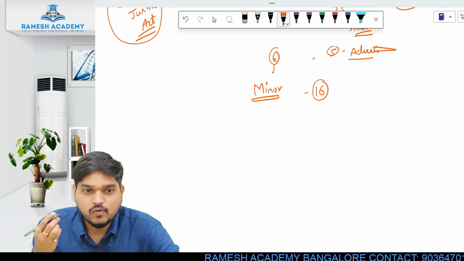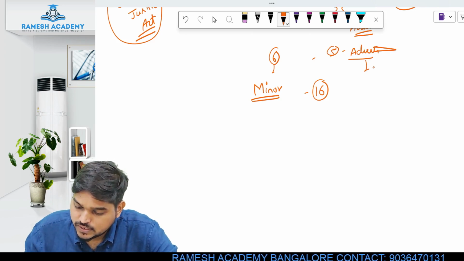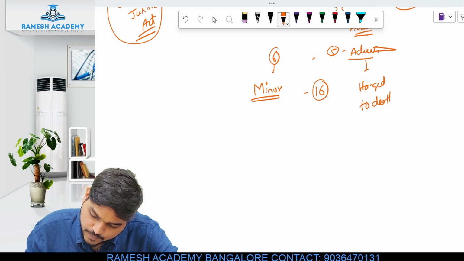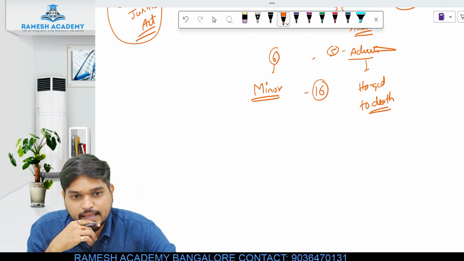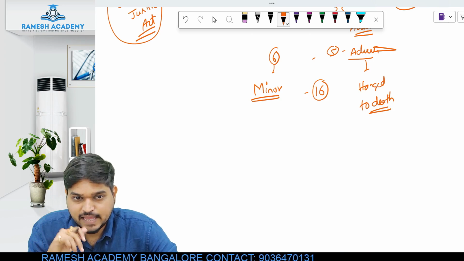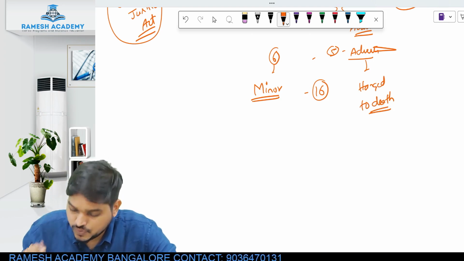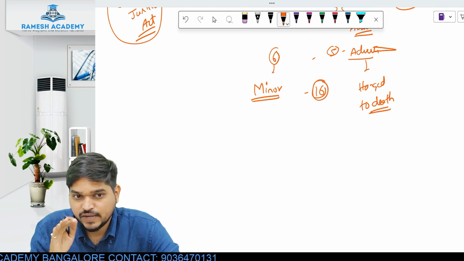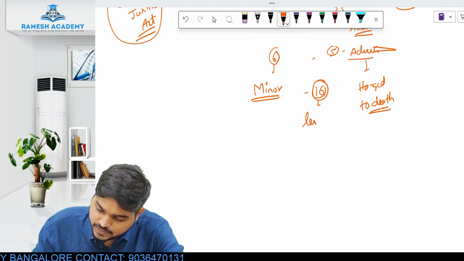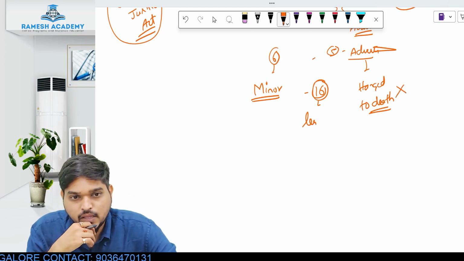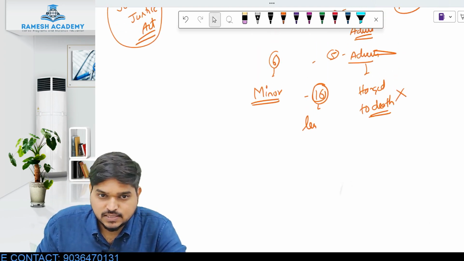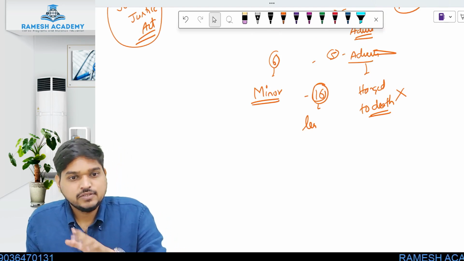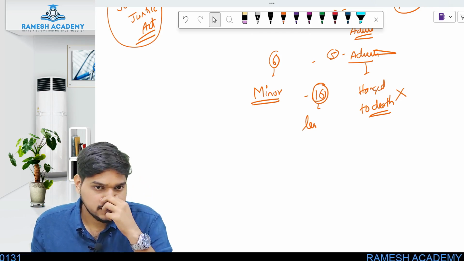So now according to the adult Indian Penal Code, all these people were hanged to death. All these 5 people were hanged to death. And because the Juvenile Justice Act does not give permission for a minor to be hanged, the punishment for that person who was below the age of 18 was less strict, meaning he was not hanged to death. This is the law: if you are a minor and if you have committed a rape, in that case you cannot be hanged to death. That is the law.